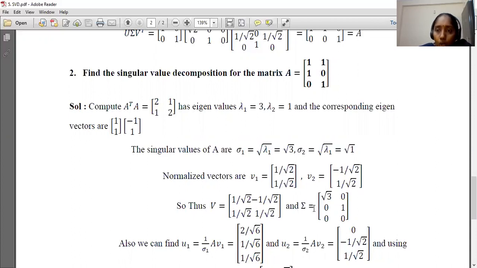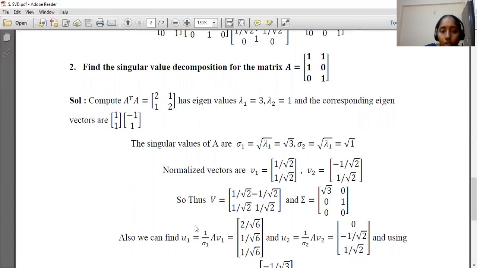Whatever the order of A is the same as the order of sigma, that is 3 by 2. What are the non-zero singular values? That is root 3 and 1, right? Non-zero singular values are the principal diagonal elements of sigma, that is A11 and A22, root 3 and 1. It must be remembered that it is in decreasing order, and the remaining elements are zeros.